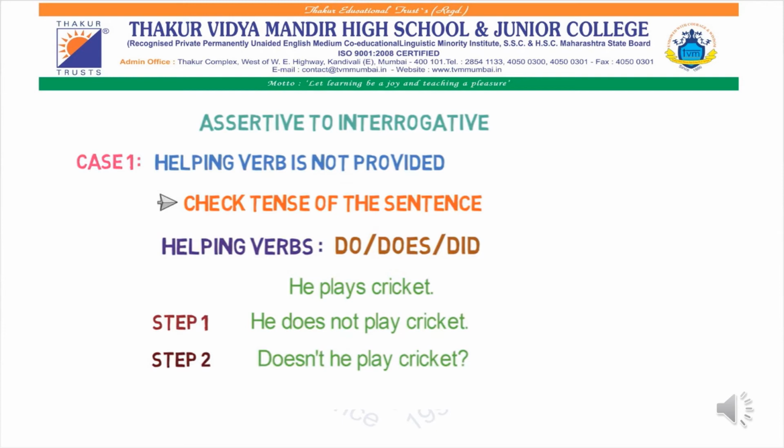I repeat again. When to use do? When the subject is I, you or we. When to use does? When the sentence is talking about a third person, that is he, she or it. And when to use did? When the sentence is in past tense, that time we have to use did. I hope at least now your concept is clear.